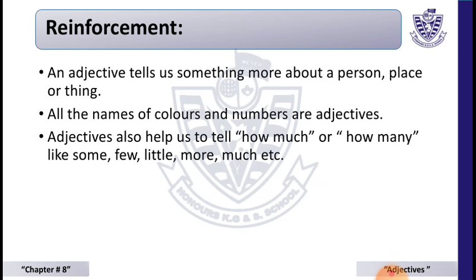I hope you get the points about adjectives: an adjective tells us something more about a person, place or thing. All the names of colors and numbers are also adjectives, like red, black, yellow, 2, 3, 5, 7. One more thing about adjectives is that they also help us tell how much or how many, like some, few, little, more, much, etc.